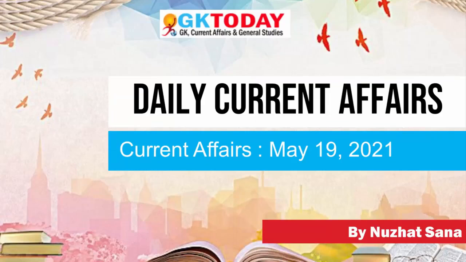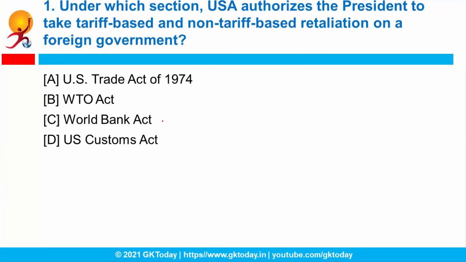So good morning everyone. Today we will be discussing the most important MCQs for 19th of May 2021. Question number 1. Under which section does the USA authorize the President to take tariff-based and non-tariff-based retaliation on a foreign government?